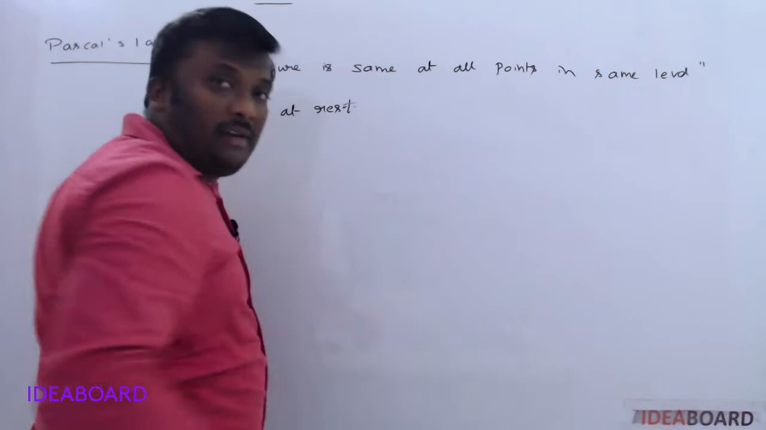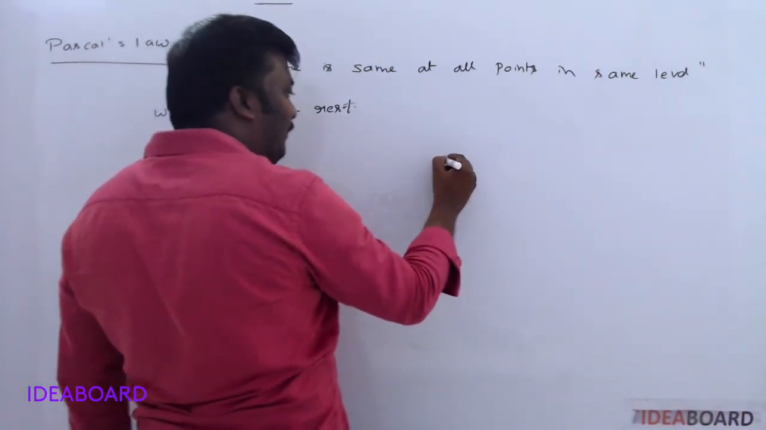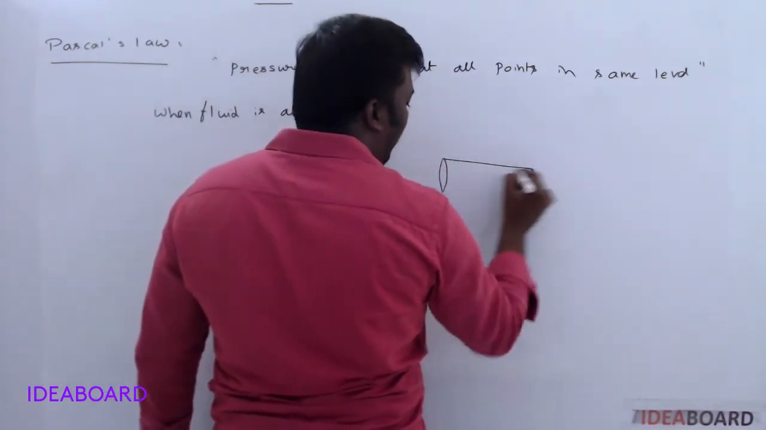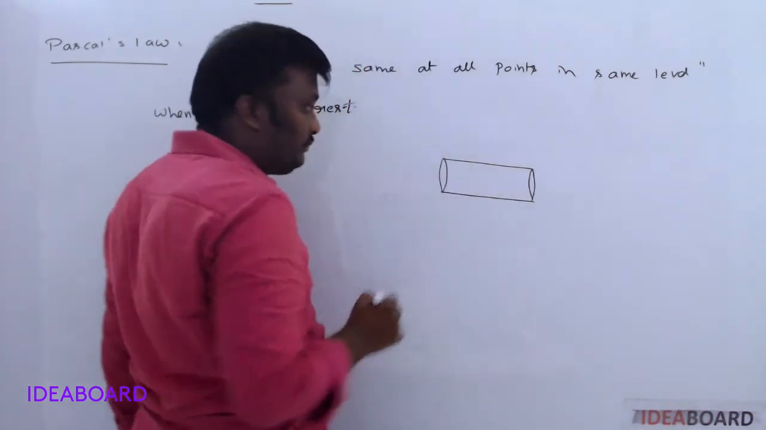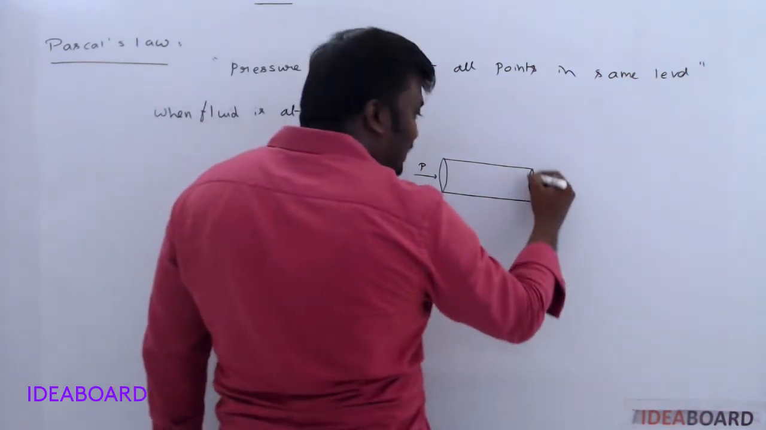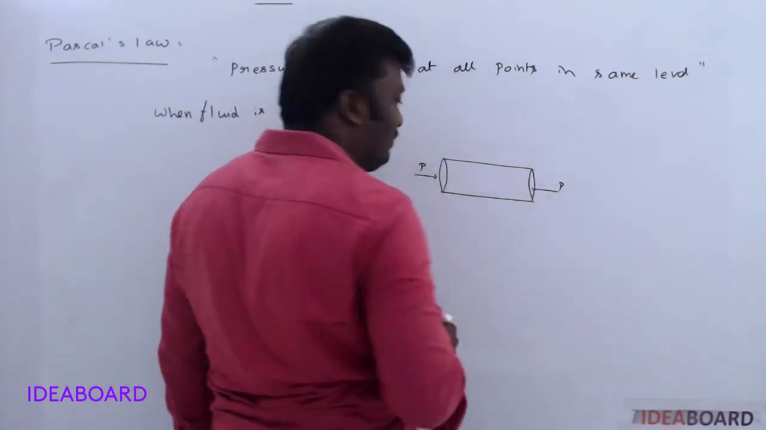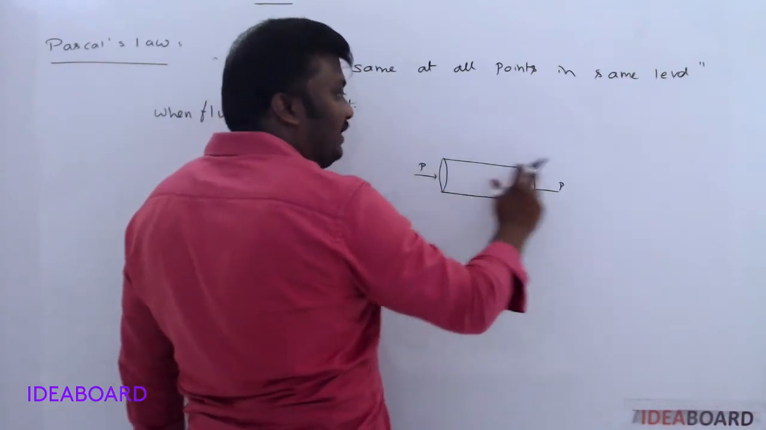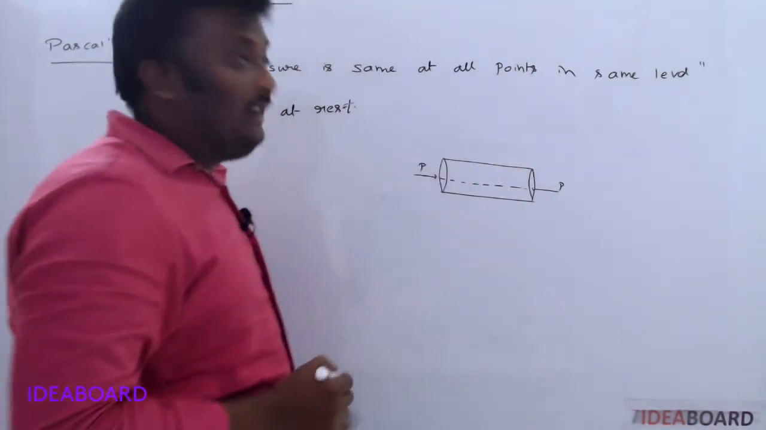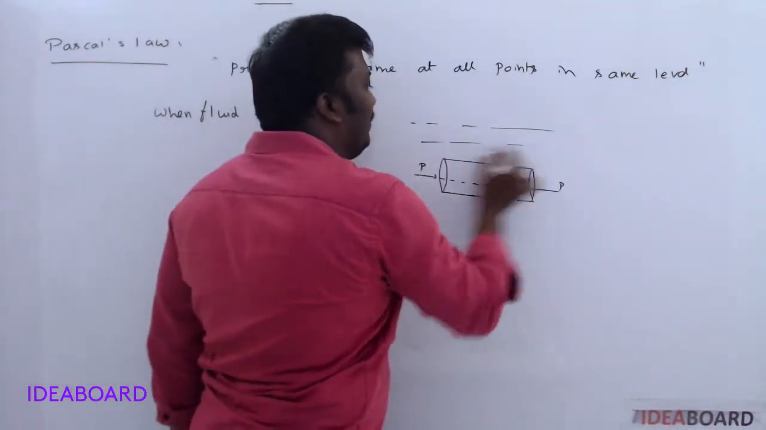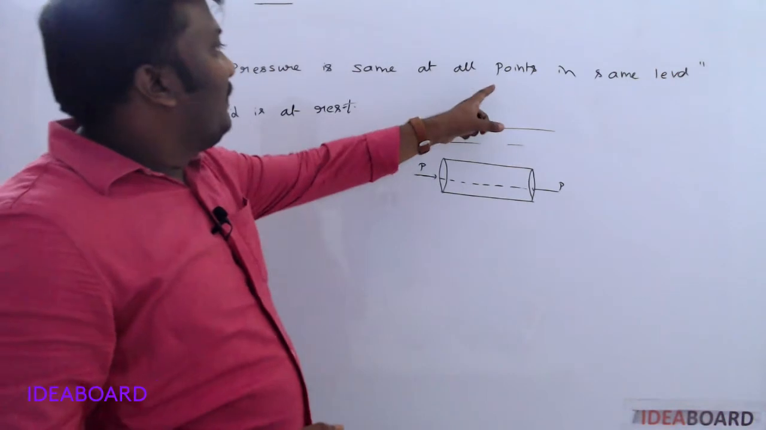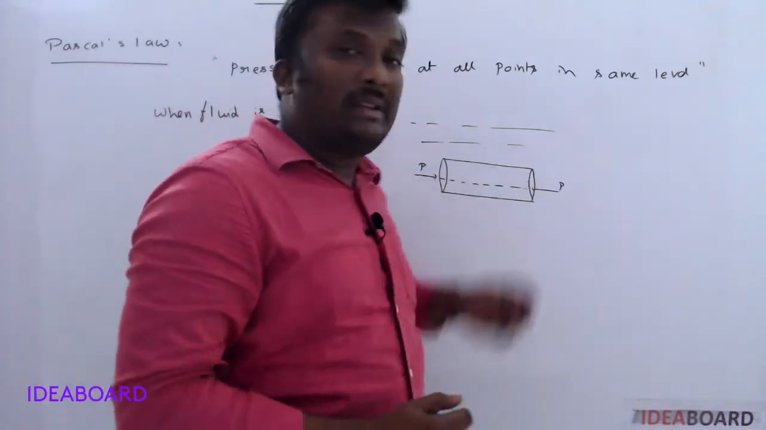Understand? For example, let us take another one. Within the fluid, I am considering one horizontal cylinder like this. On this surface area, pressure is P. On this surface area, pressure is also P. Here also the same pressure acts because both are at the same level within the fluid. So in the fluid, the pressure is always the same at all points in the same level.